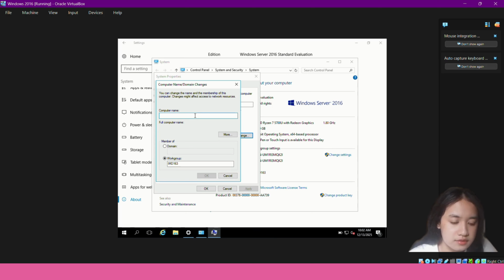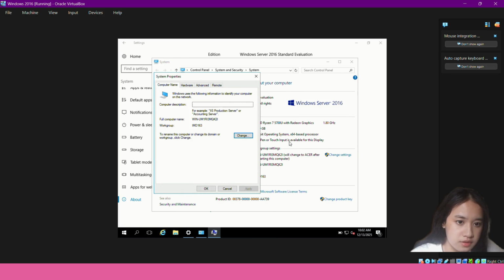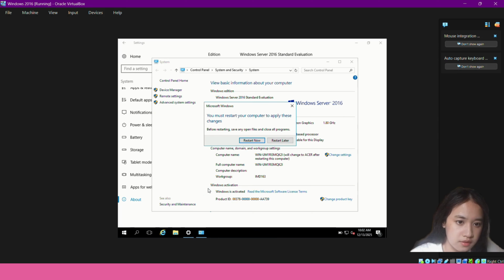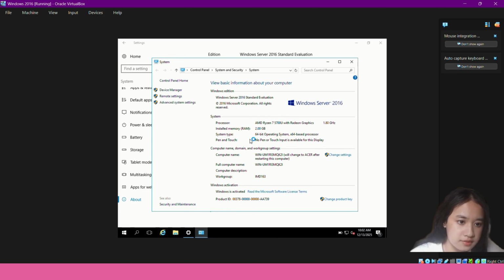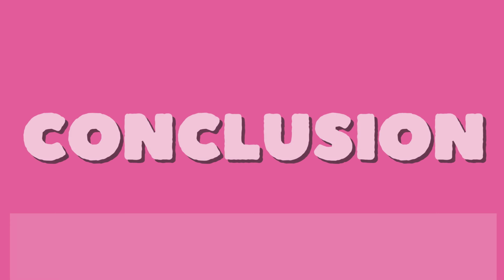And then for the description we put IMD163 and create. Then close, click Users, and your file has been created.